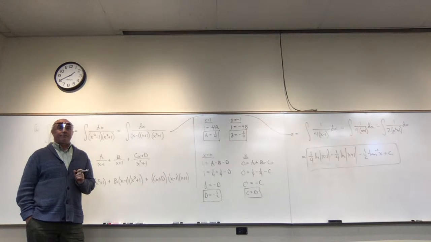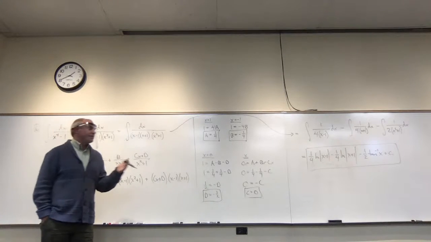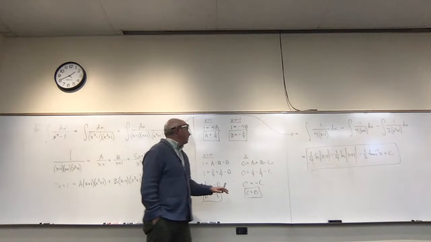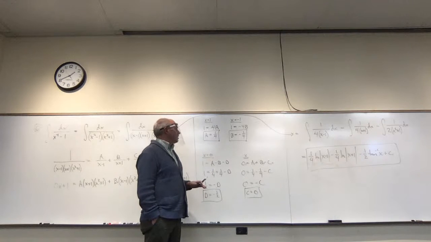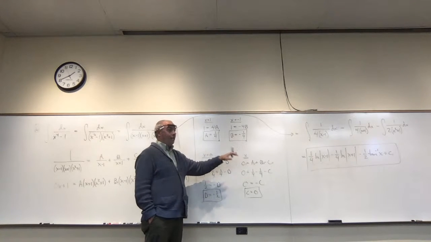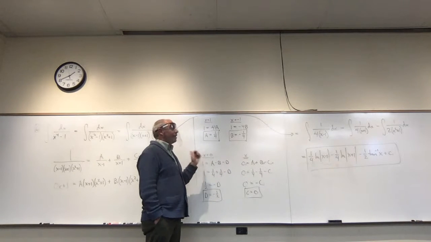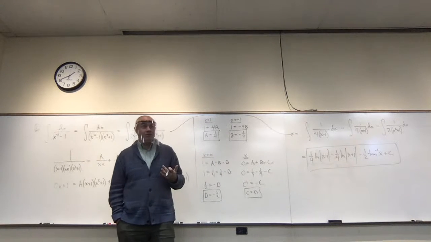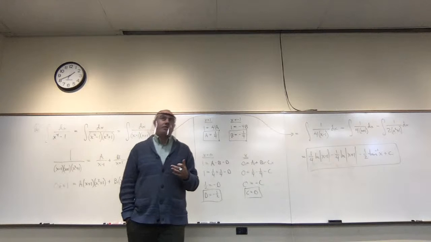Other questions? One thing that's interesting about this method, using the x's and using the numbers, is the x way always works. The number way does not always work, or it's very terrible in some situations.